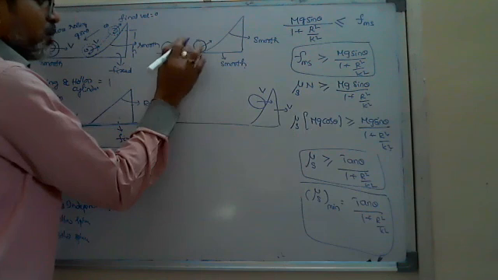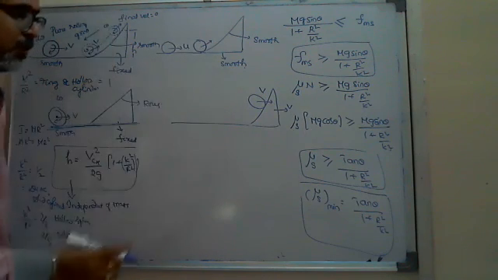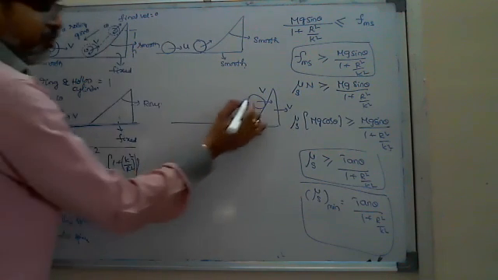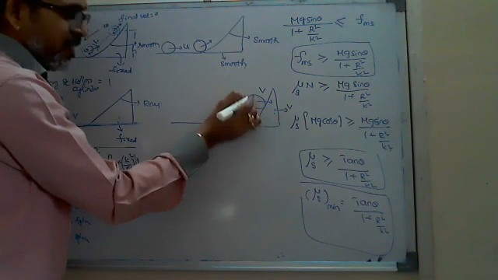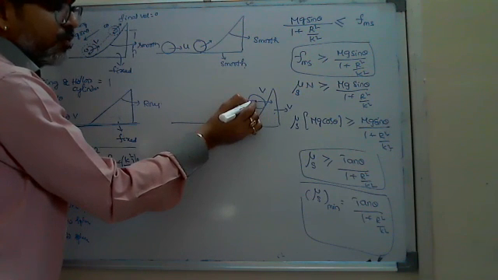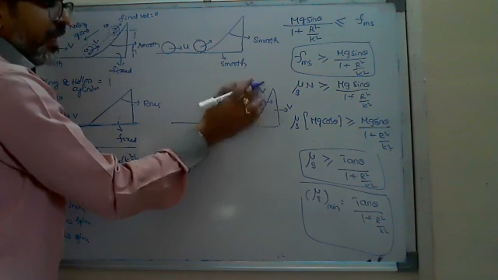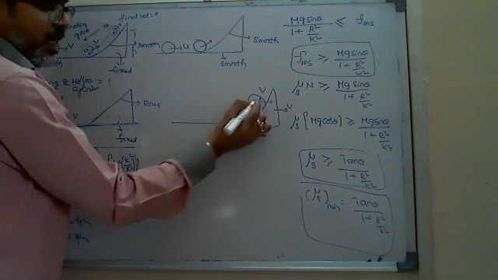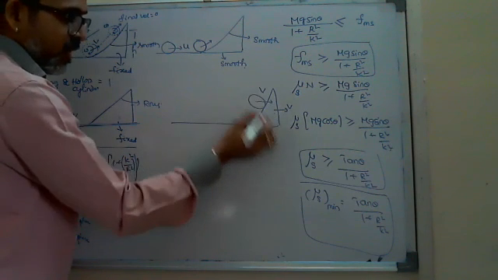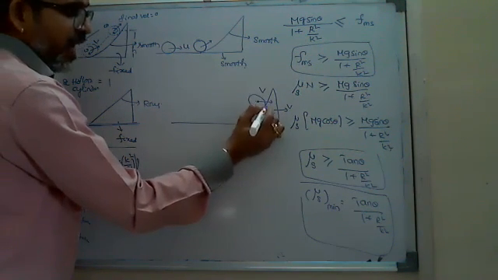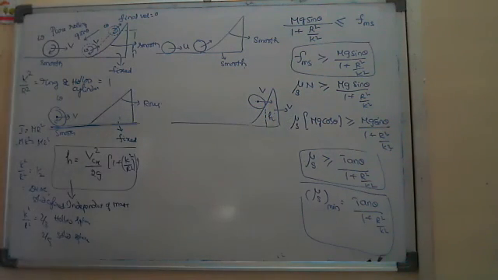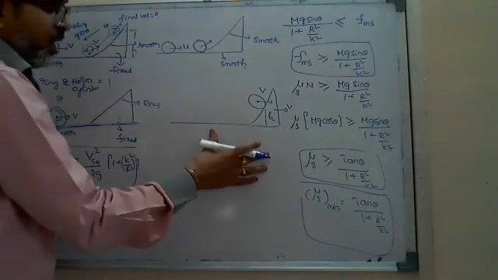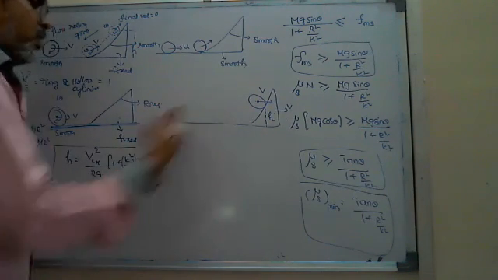Suppose you take it as some u0, then no confusion, initial velocity. If they get the same velocity, then with respect to the wedge, the sphere velocity is 0. Both are in the same direction, relative velocity will be 0. If the relative velocity with respect to the wedge is 0, it stops there and it won't further climb up. It will be the maximum height reached. If you understand that concept, Nana, then again you can solve.